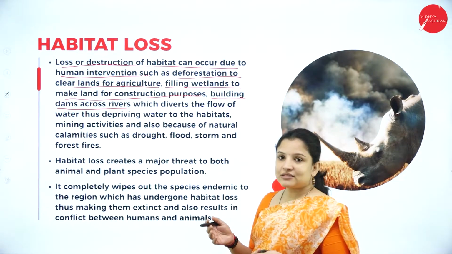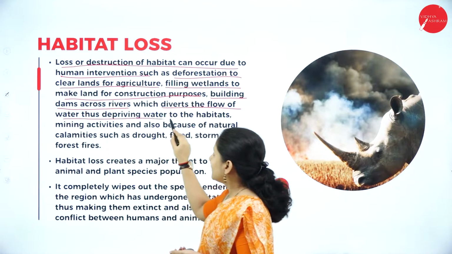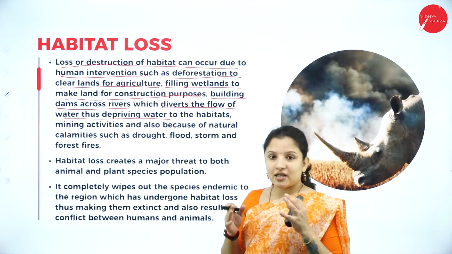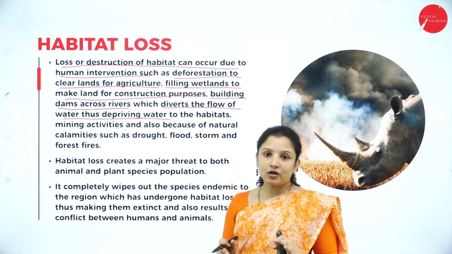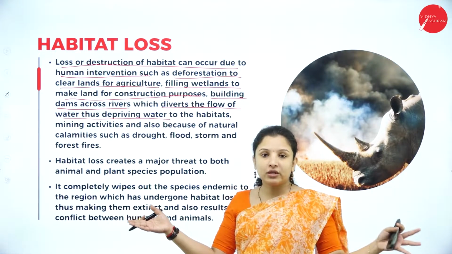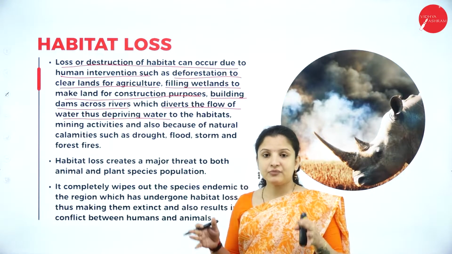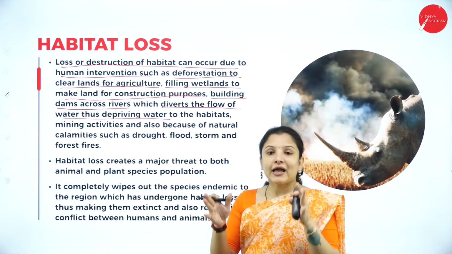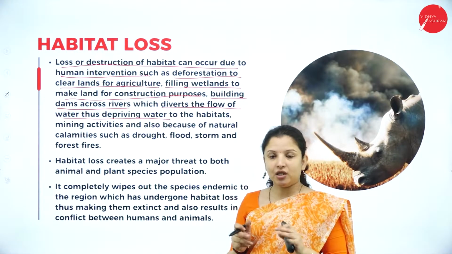Why? Because these dams usually divert the flow of the water. Therefore, in that particular habitat, the flow of water that should have occurred will not happen because it would have been diverted to different regions because of the construction of the dam, posing a threat to the aquatic life or the aquatic biodiversity in that particular biome.